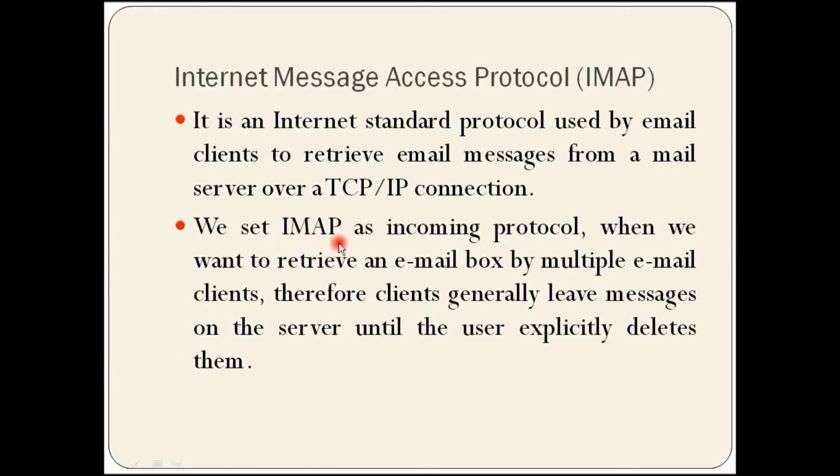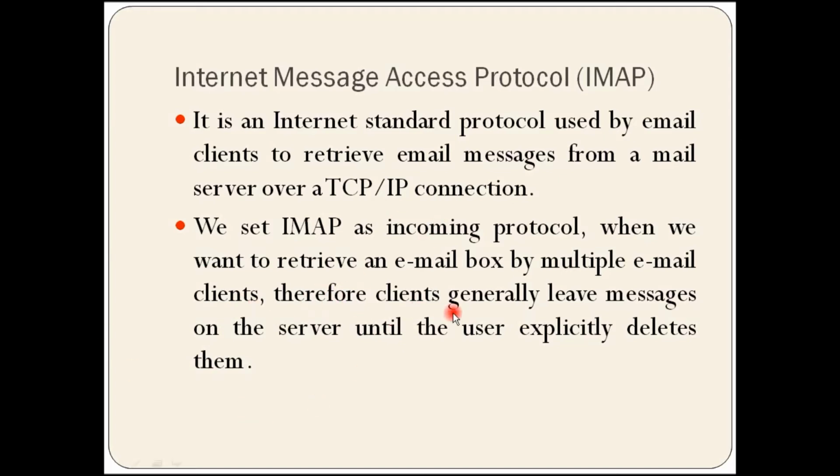We set IMAP as the incoming protocol of our mail client when we want to access a mailbox from multiple email clients. It means when multiple users want to access that mail from the mail server, at that time we use IMAP as the incoming protocol in our mail client.